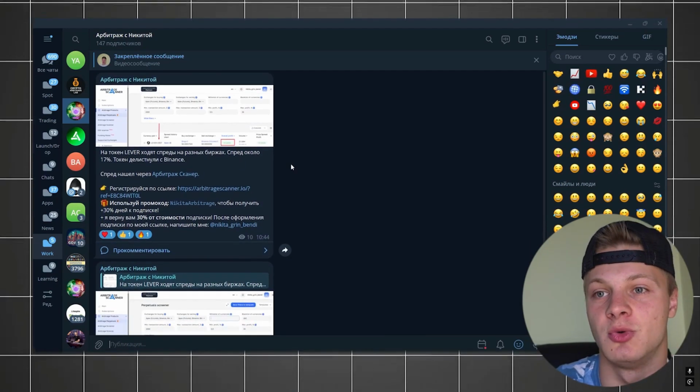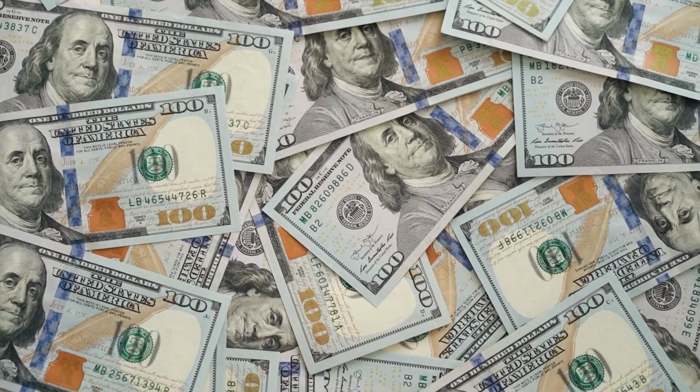So if you want to look for such spreads, use an arbitrage scanner. I've been using this software for a long time. It shows arbitrage opportunities between different exchanges, tells you where to buy, where to sell, and how much you'll make. We'll go over it in more detail a bit later. Let's move on to the actual trade. If you want to earn like I do on this LAVAR token, you'll definitely have to use an arbitrage scanner because you won't be able to catch these trades manually. You need to monitor all the exchanges where something got delisted, what's happening where. But here, the scanner automatically sends you a notification, you enter the trade and make a profit.